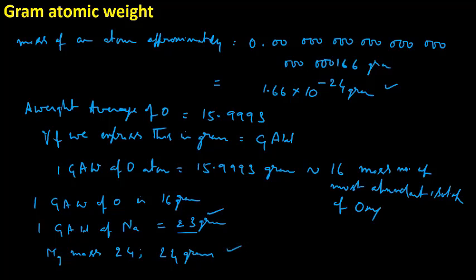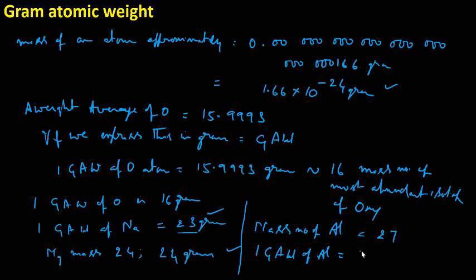Have you got this gram atomic weight concept? Okay, I shall give you one more example. Mass number of aluminium is 27. Then what is the 1 gram atomic weight of aluminium? 27, sir. 27 grams.